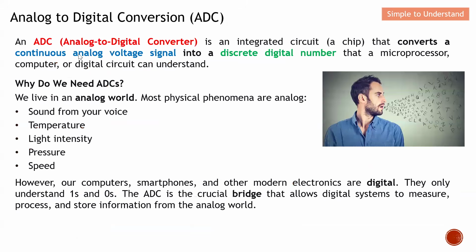So what is actually an ADC? Let me quickly explain. ADC is in fact an integrated circuit, a chip that converts a continuous, so this is a keyword, a continuous analog voltage signal into a discrete digital number that a microprocessor, computer, or digital circuit can actually understand.